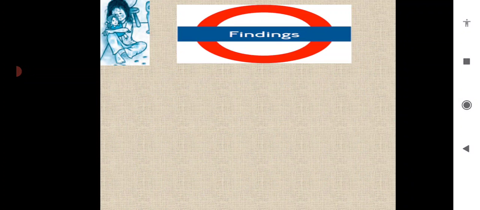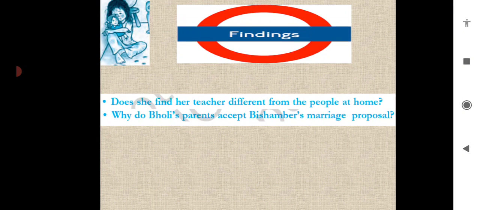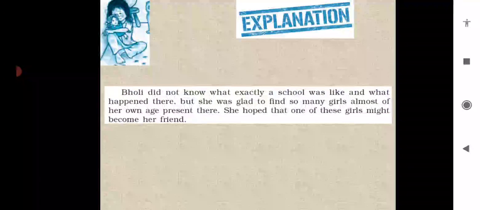Now children, coming towards the second part, when we complete this part, we will be able to find out these 2 questions: does she find her teacher different from the people at home? Why do Bholi's parents accept Bisambar's marriage proposal? So here these 2 questions we will be able to find out. Let's proceed towards part 2 of the lesson.